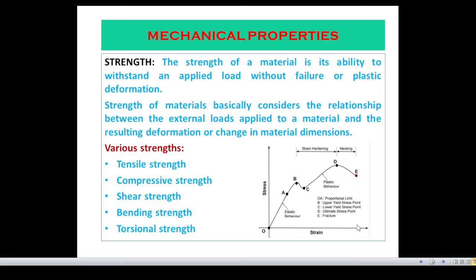Now, this one is the stress strain curve for a ductile material. Now, within this elastic limit, there will not be any permanent deformation. That means if we remove force, then the material will regain its original shape and size. Now, beyond that, there will be permanent deformation. So, if we apply force beyond the elastic limit, then there will be permanent deformation, that is a permanent damage.